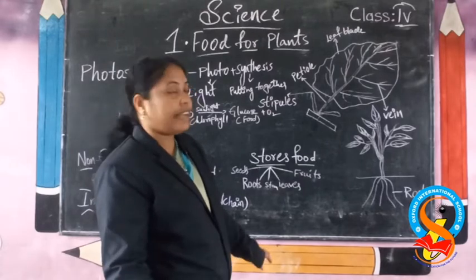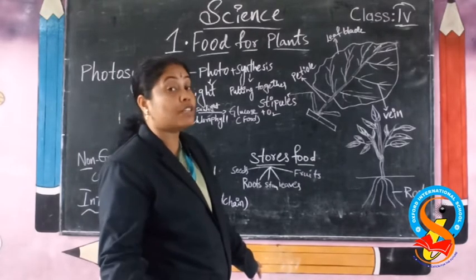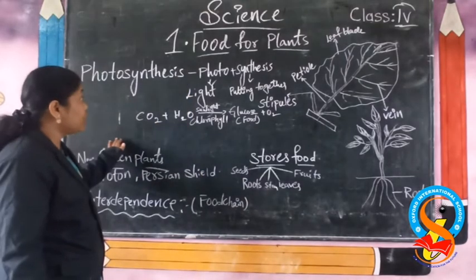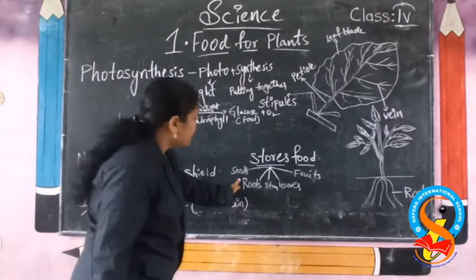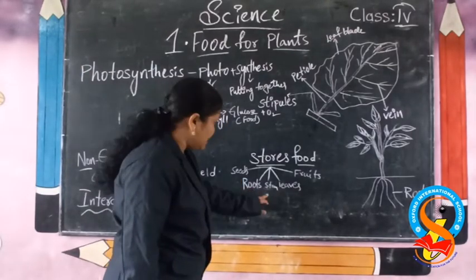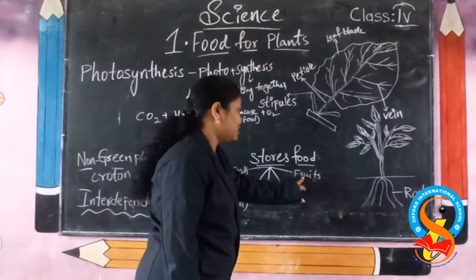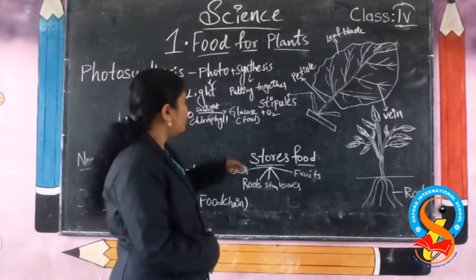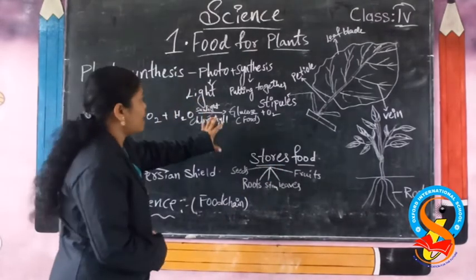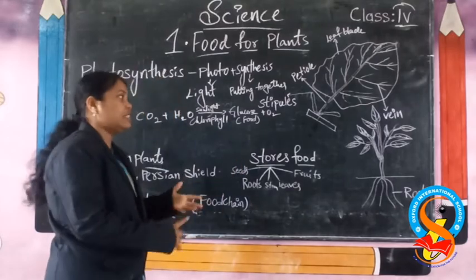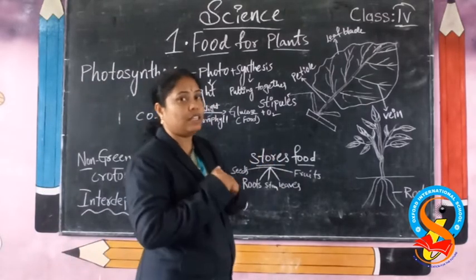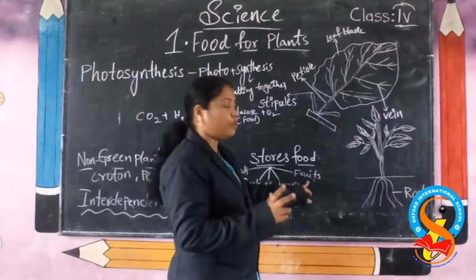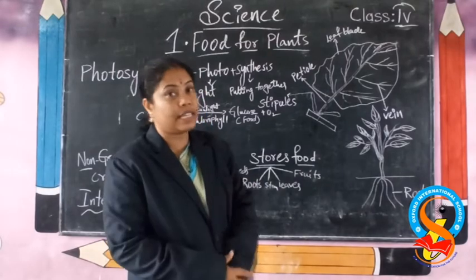These plants take the food, and where will they store the energy, the food? See here, they store food in seeds, roots, stem, leaves and fruits. In these parts, they store the food. What are they taking? They are taking from the sunlight. In the presence of sunlight only, they prepare food, and then they store the food in the seeds, roots, stem, leaves and fruits.